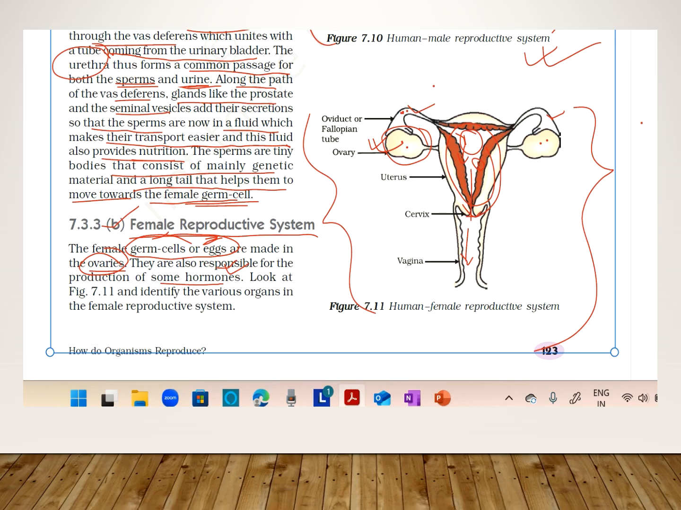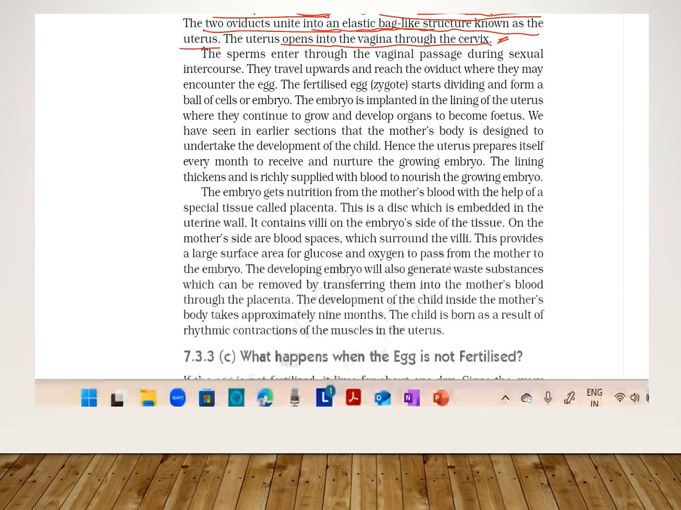So let us see this procedure. As we have told, the sperms enter through the vaginal passage during sexual intercourse, travel upwards and reach the oviduct, where they may encounter the egg. So this is the ovary; these are the two ovaries and these are the tubes which carry the egg to the uterus and through the cervix to the vagina.